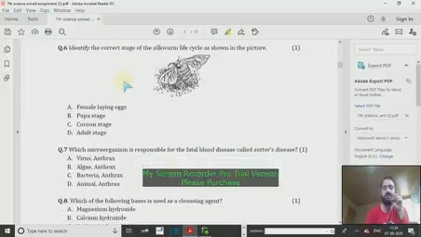You know that the silkworm has different stages in its life cycle. We have a pupa stage, which is inside the cocoon. In this picture, we can clearly see a female silkworm which has laid eggs, hundreds of eggs laid by a female silkworm. So the most appropriate option is option A, female laying eggs. It's not the pupa stage, it's not the cocoon stage, it's not the adult stage. It was another straightforward question.